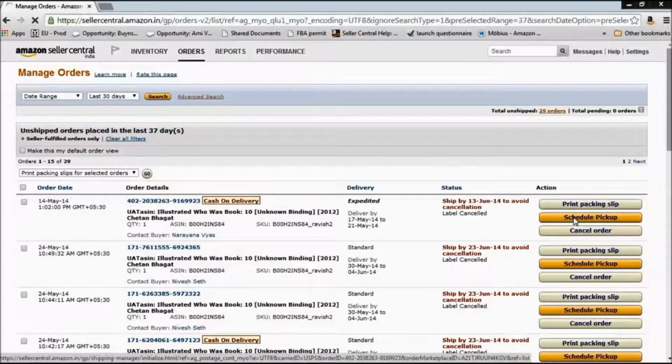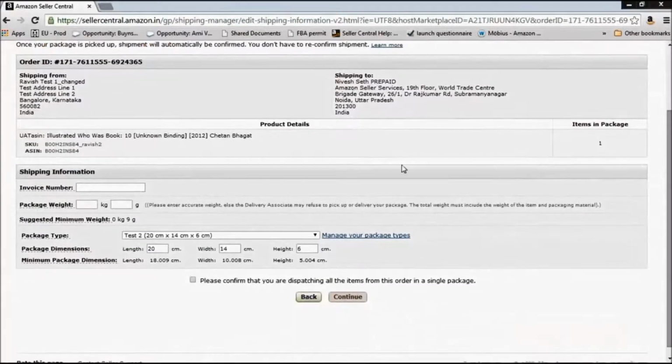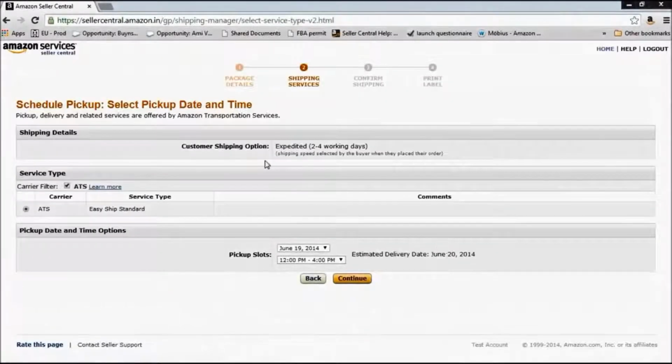So if you click on schedule pickup, this is the window that opens up where you can select the invoice number. You can put in the invoice number, the package weight, etc. The type of package, the package dimensions, and you can choose a time slot, a date, and a time period on which you want Amazon shipping to come to your warehouse and pick up the package.